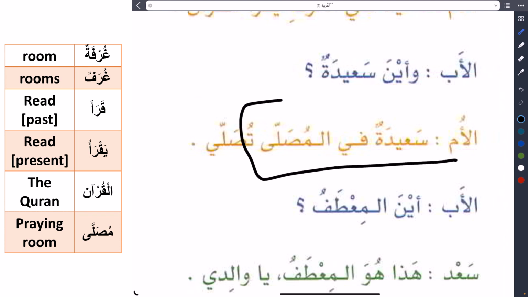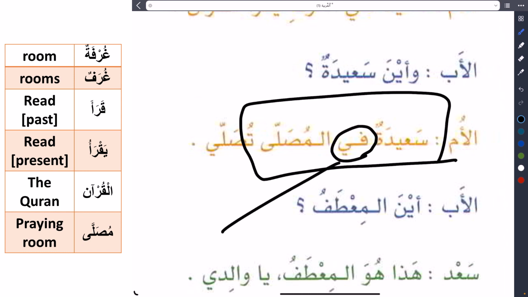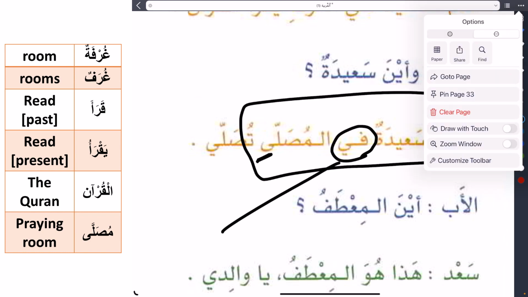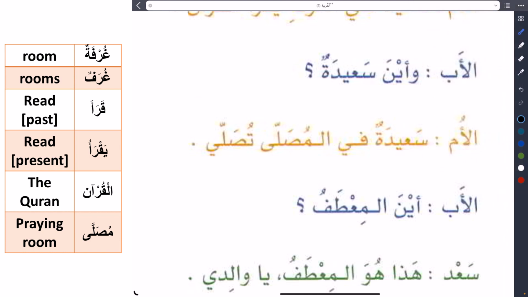I'm expecting that you say, fi is a preposition, and the next word must be with kasra. But we don't see this kasra here in this word, al-musalla. Where is the kasra on this word? This word must be with kasra because there is a preposition before. This is a logical question that I expect you to ask me about.